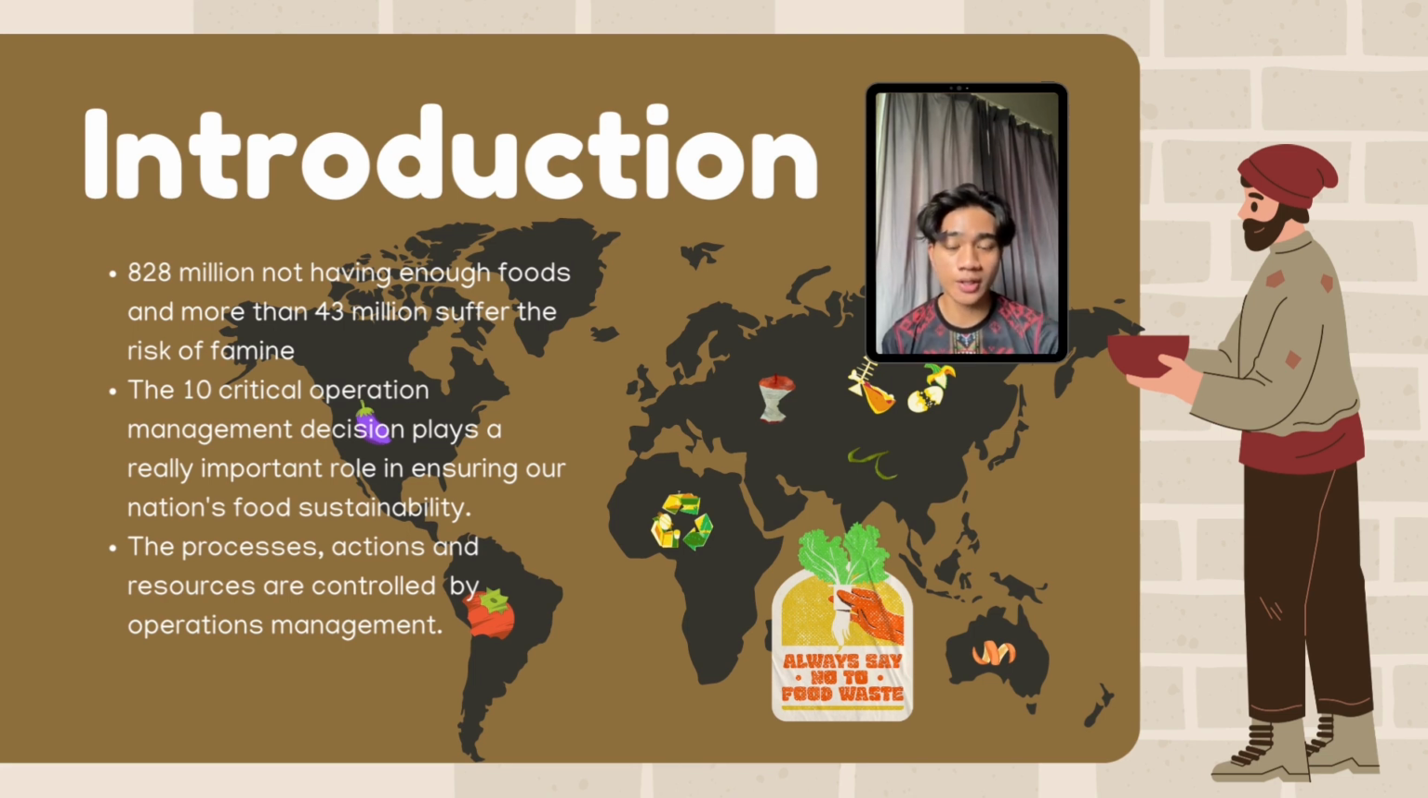So this is where the 10 critical operation management decisions take place in strategizing ways to ensure our nation's food sustainability. By applying this critical operation management, it will not only guarantee efficiency, but will also enhance quality and accuracy. This involves organizing, coordinating, managing, and planning numerous operational components in order to maximize effectiveness, efficiency, and accuracy.